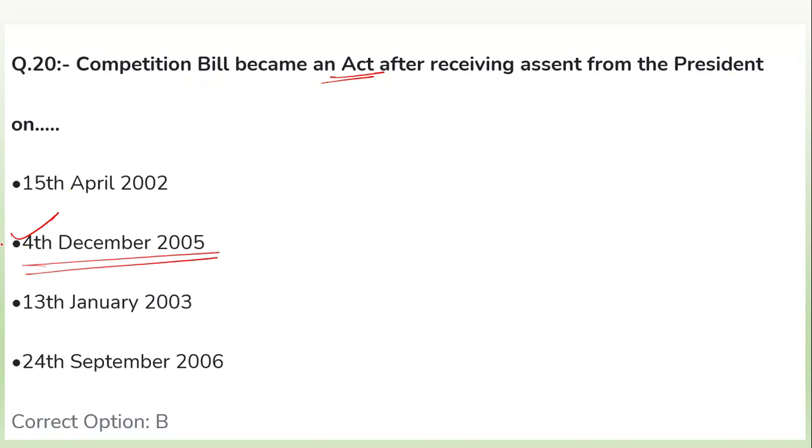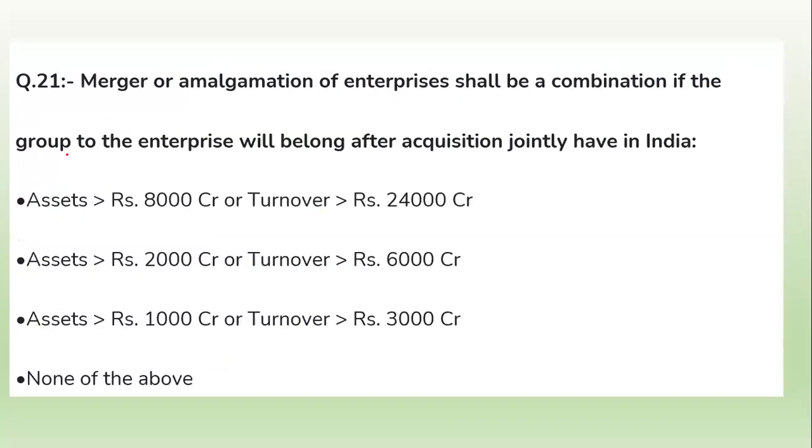The option number B is not the right answer. Option number A is the right answer. The competition bill became an act after receiving assent from the President on the 15th of April 2002, because the Competition Act is 2002. So the correct answer for this question is 15th of April 2002.